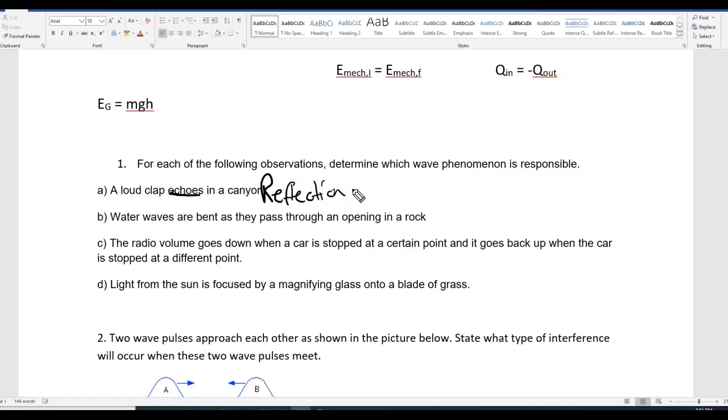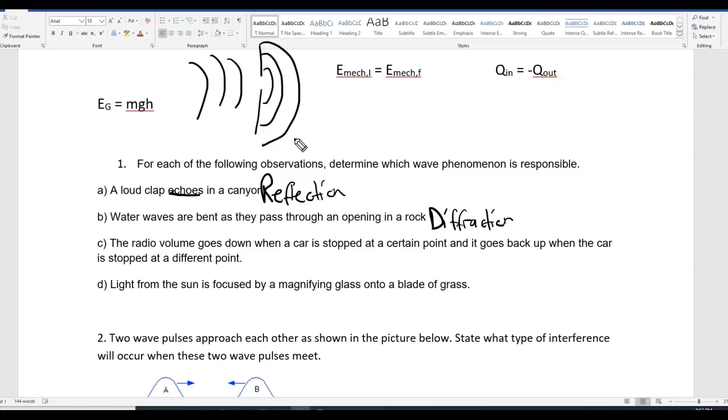Now, 1B says waterways are bent as they pass through an opening in a rock. See if you can figure out which wave behavior is responsible for that. This is going to be diffraction. Remember, diffraction is the wave behavior. Let's say you have an opening in a rock like this, and you have a wave that comes in like this. Diffraction involves the spreading out of a wave after it goes past an opening or a boundary. So that is definitely going to be diffraction.